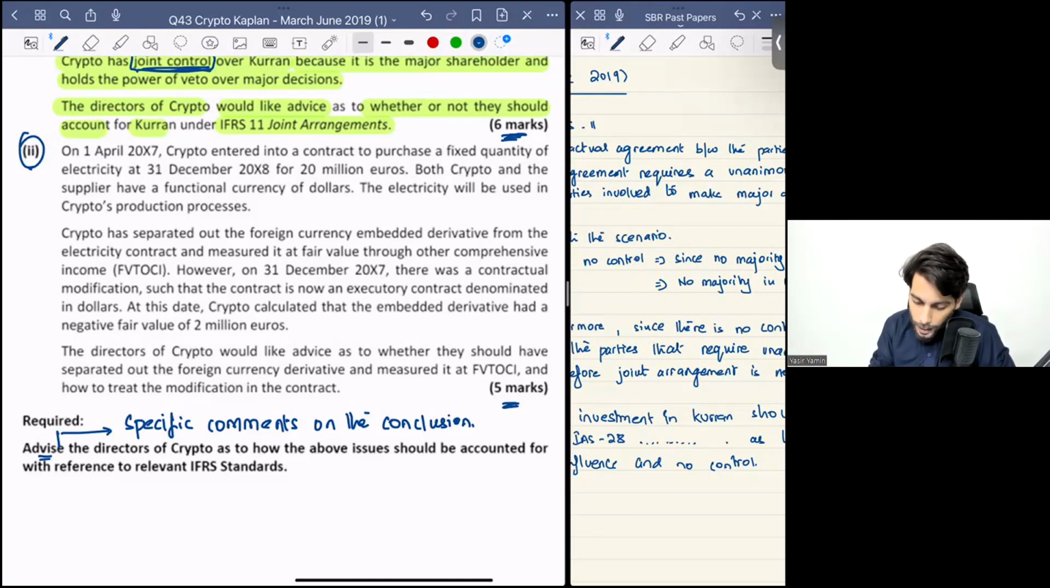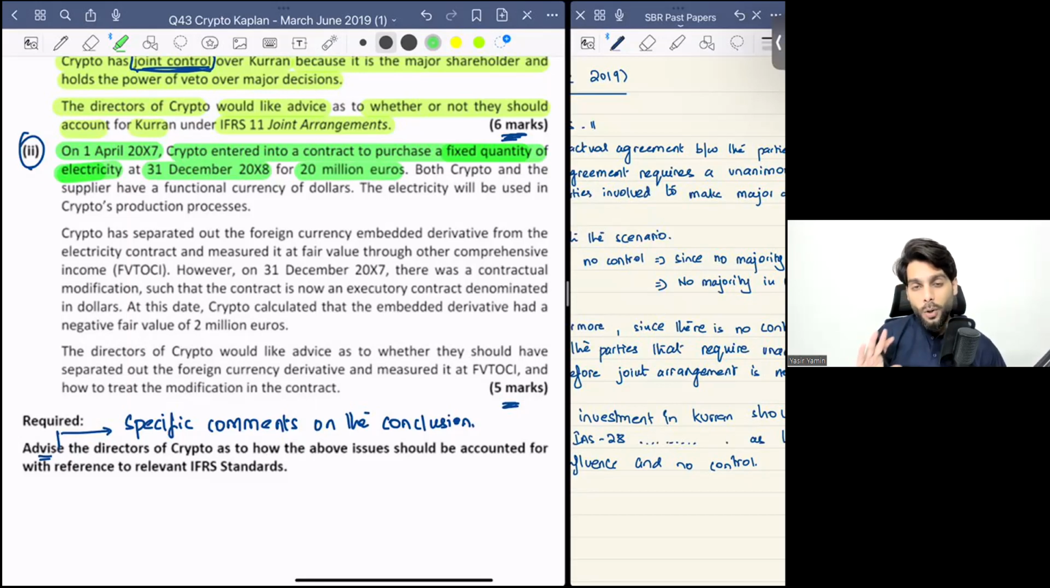So here examiner says that on 1st April 20x7, Crypto entered into a contract to purchase a fixed quantity of electricity at 31st December 20x8. So you made a contract that you will purchase after 21 months approximately. After 21 months, you will purchase a fixed quantity of electricity for 20 million euros.